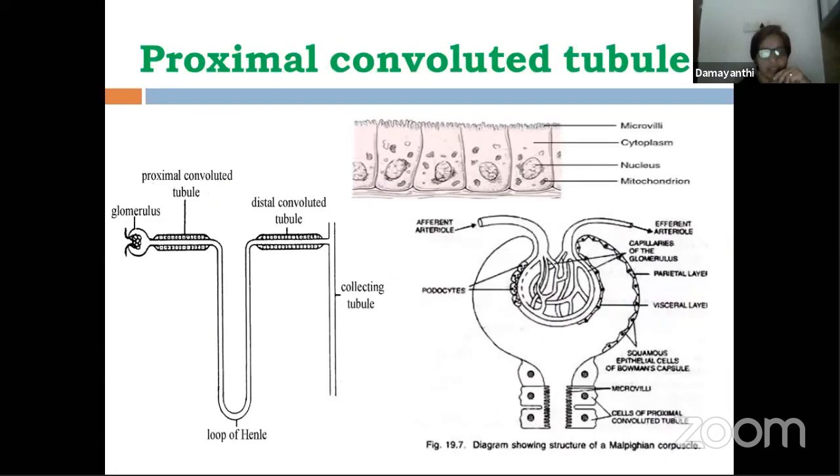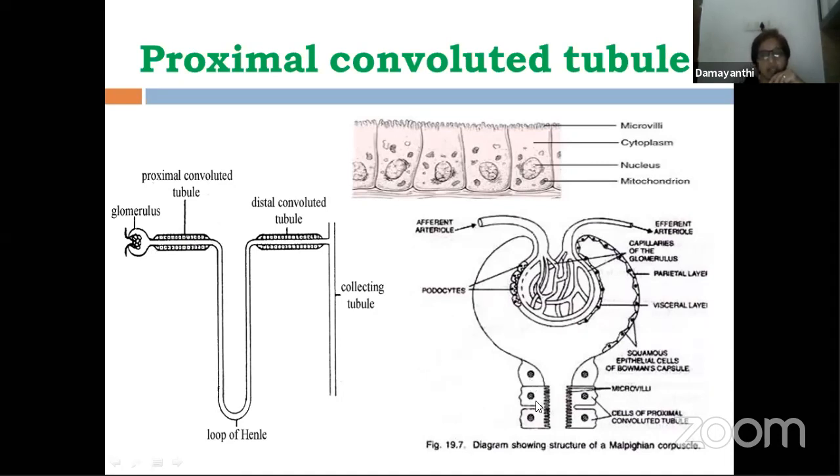Now, as you can see over here, for our reference I kept the nephron. This is a Bowman's capsule, a tuft of capillaries which is the glomerulus, and then it extends into the first portion, which is the proximal convoluted tubule. Convoluted means coiled. Proximal means very close by to the Bowman's capsule. That means Bowman's capsule continues into the lumen of this tubule, which is the PCT.